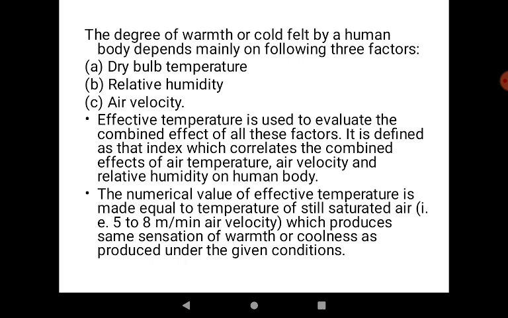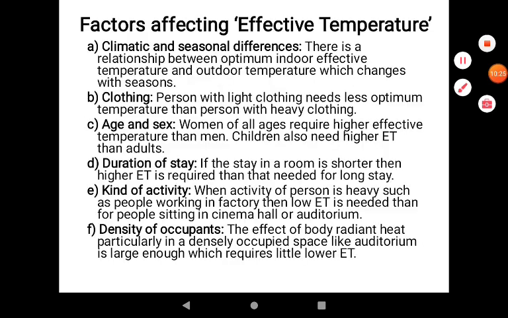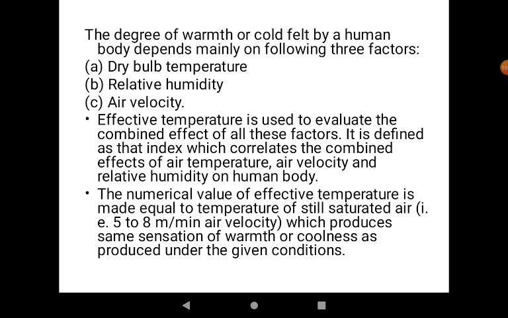This term effective temperature is used to evaluate the combined effect of all these factors. It is defined as that index which correlates the combined effect of air temperature, air velocity, and relative humidity on the human body.